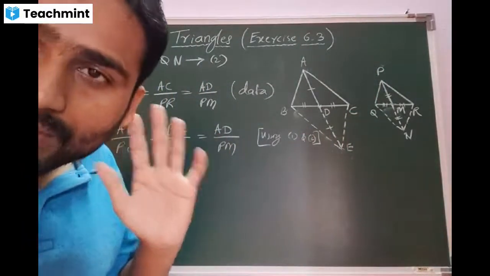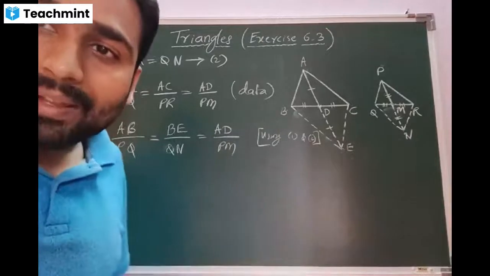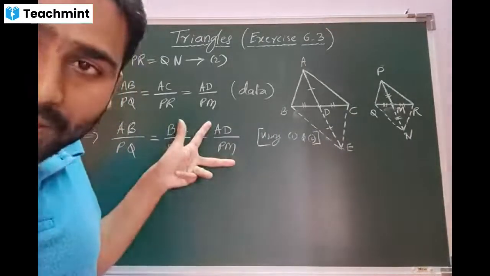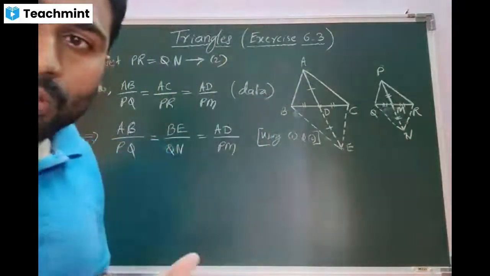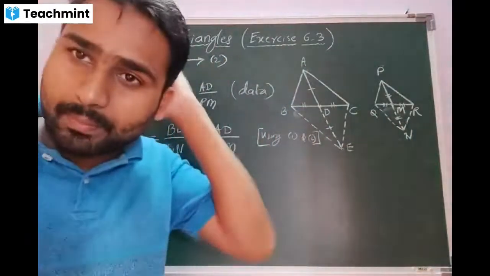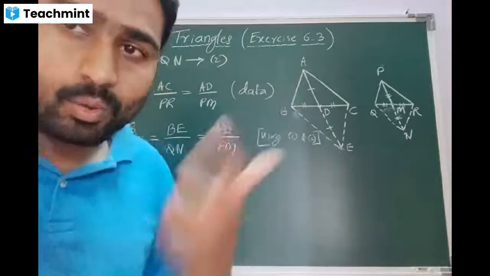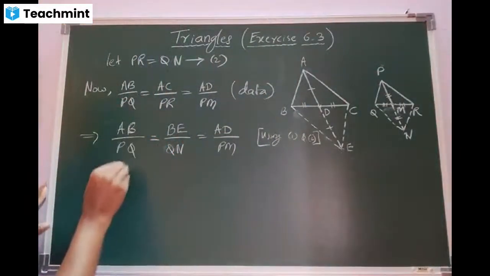Yes, sir. So again, I'll be deviating myself from AD by PM to AE by PN. Now question comes, sir, how it will be proved? But this is what we have done, the construction. Look at the concept, what I'm going to do. I'll keep this one same.